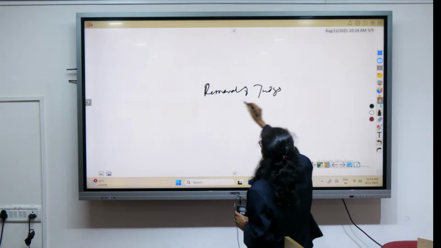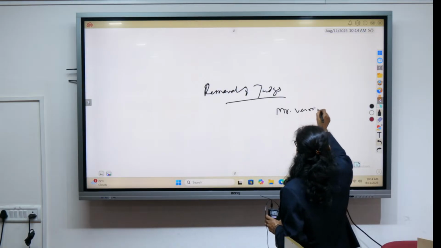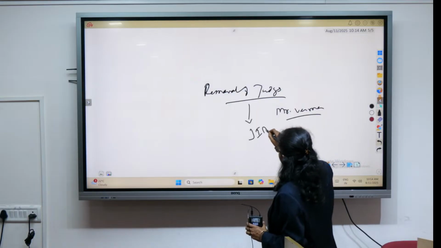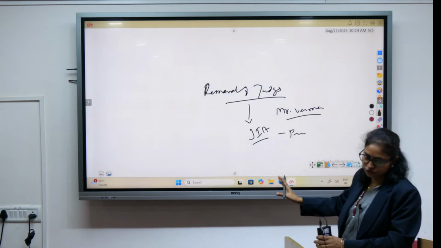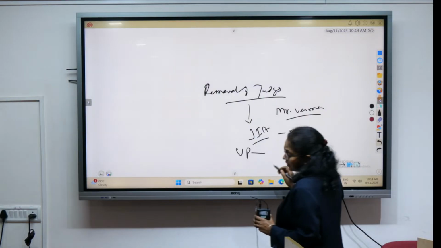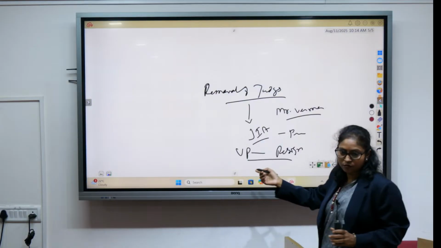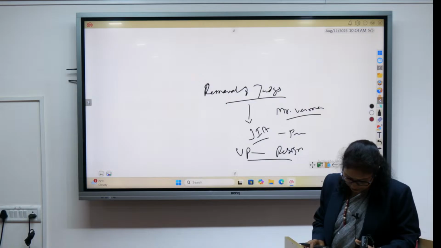Because very recently the issues related to Mr. Verma have come, right? So in this context, the Judges Enquiry Act and the procedure of removal of judges, that you should see. And also, the Vice President has recently resigned. So issues related to the Vice President, right? So these are the topics we have discussed regarding polity.